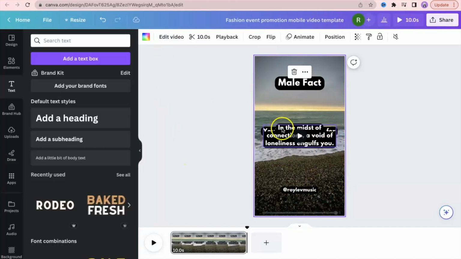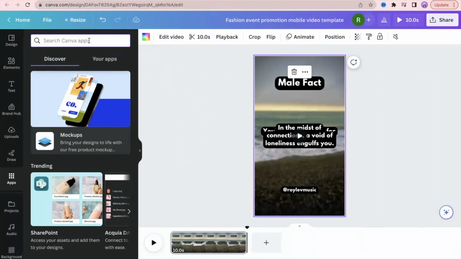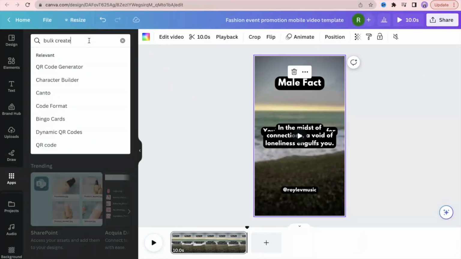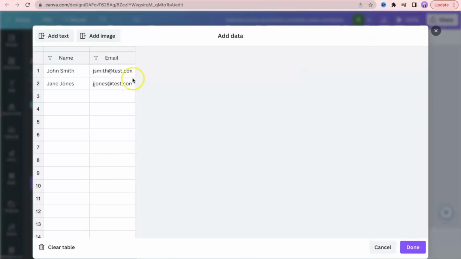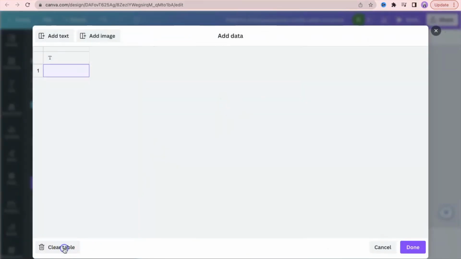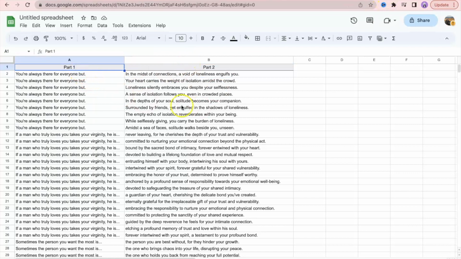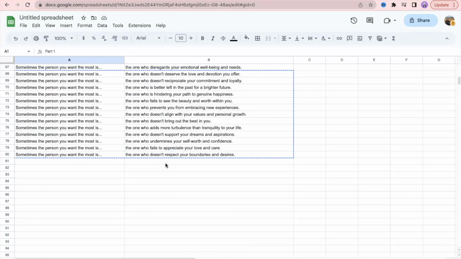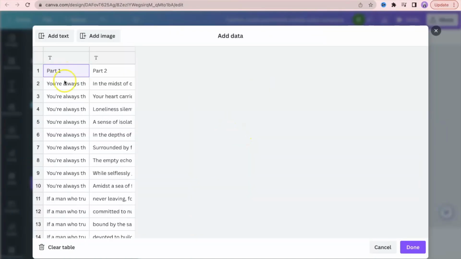And now we're going to automate this template by going over to apps. Now in the search box, we're going to type in bulk create and hit this one right here. Now we're going to enter our data manually. Now what you want to do is hit clear table, and we're going to paste from our Google Sheets all of these, including the part 1 and part 2, pretty much everything. We're going to hit copy, and we're going to paste it right here.